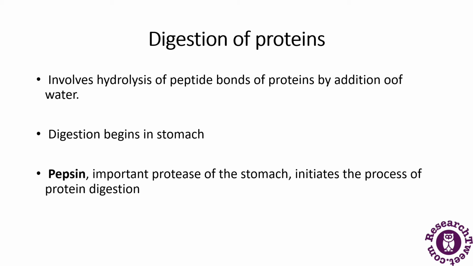Pepsins are secreted in the form of inactive precursors called pepsinogens, and they are activated by the gastric acid which is present in the stomach itself. Pepsin is most active at pH 2 and it becomes inactive at pH 5.